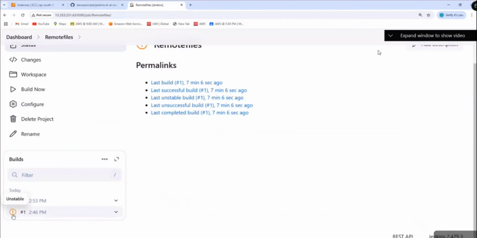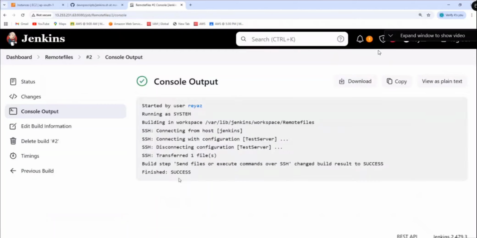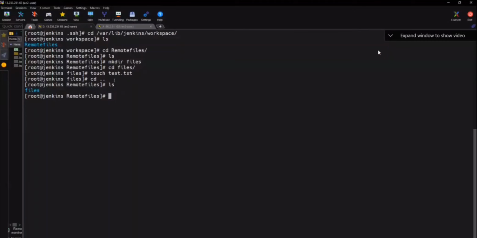When you get yellow color, something is fishy inside it. Good, but something is missing inside. Okay, fine. Now if I go inside this, what's the output? It says transferred one file. So the build is a success. If I go now to the remote server, not the Jenkins server,